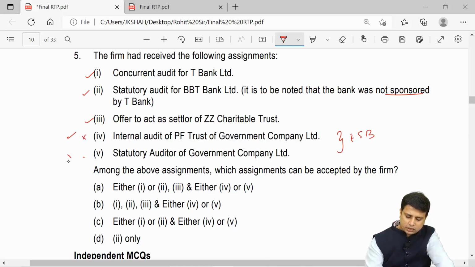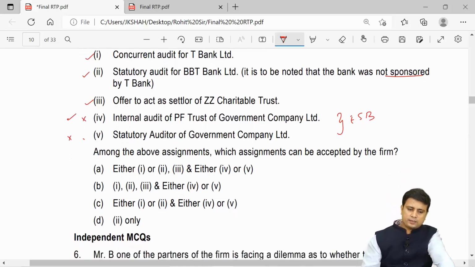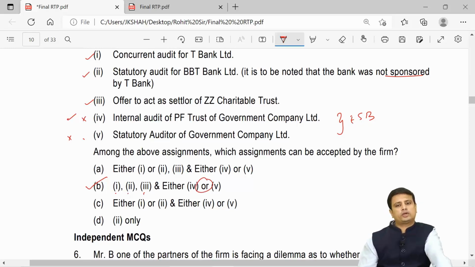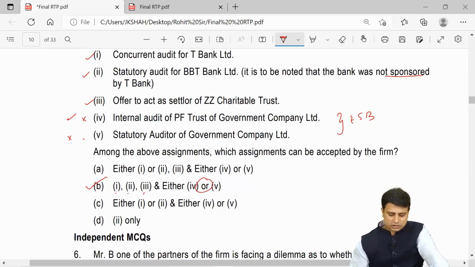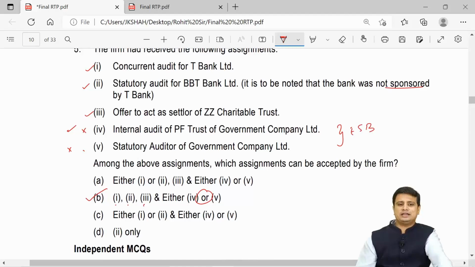If you accept this, you cannot accept this. So what will be the answer here? The answer here will be B, because you can accept 1, 2 and 3, but out of 4 and 5 it has to be or. So you can either choose 4 or you can choose 5. So this was our integrated case study question.